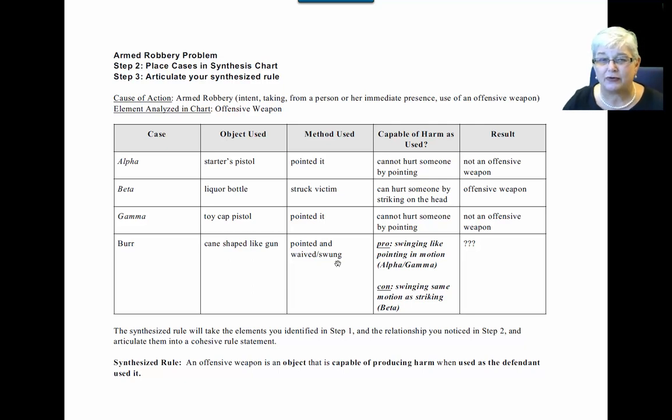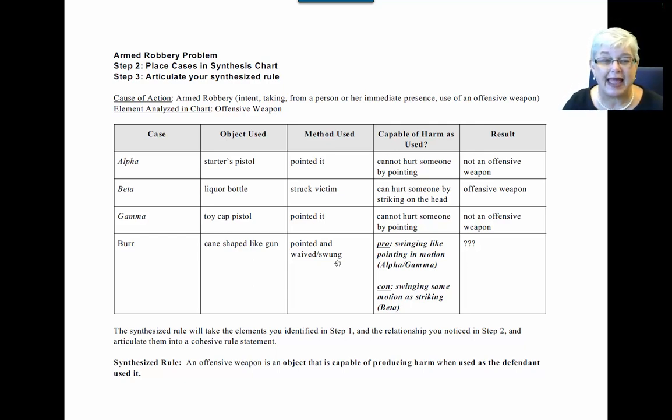And notice that it doesn't matter whether or not the victim was harmed, because the court in Beta said the emphasis was on whether that object was capable of producing harm when used the way the defendant used it. They didn't say that it had to actually harm them. So you could argue that it doesn't matter that Mattis wasn't hurt, that swinging and striking are the same motion, and they can both cause the same kind of harm. So those are the arguments for and against. The result that we get, that's going to be completely up to the judge.